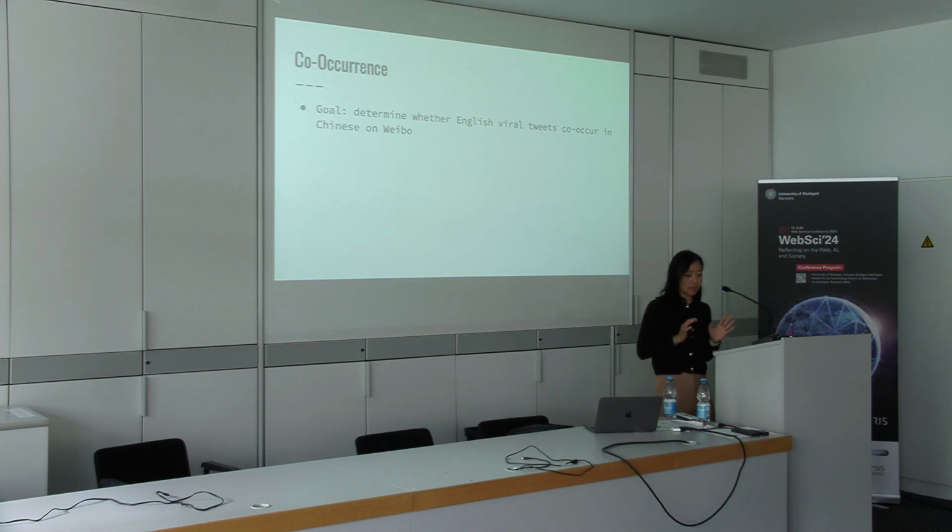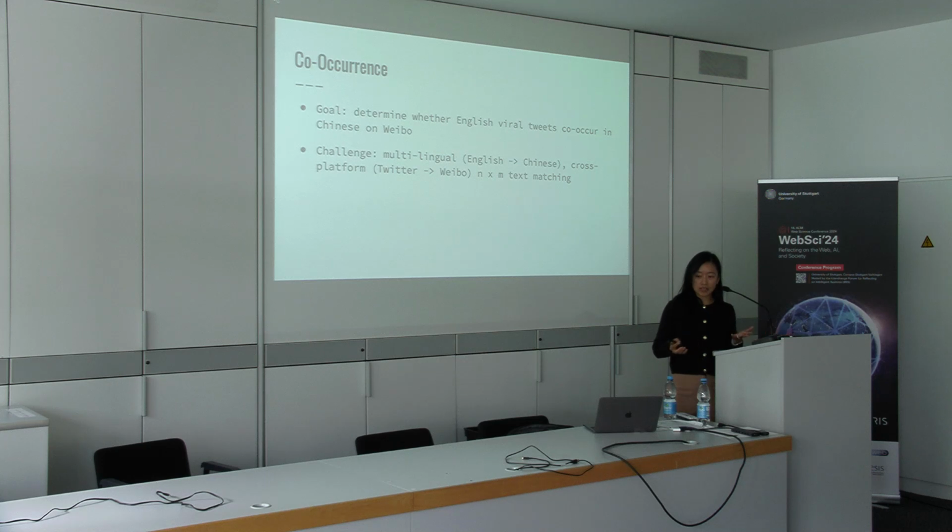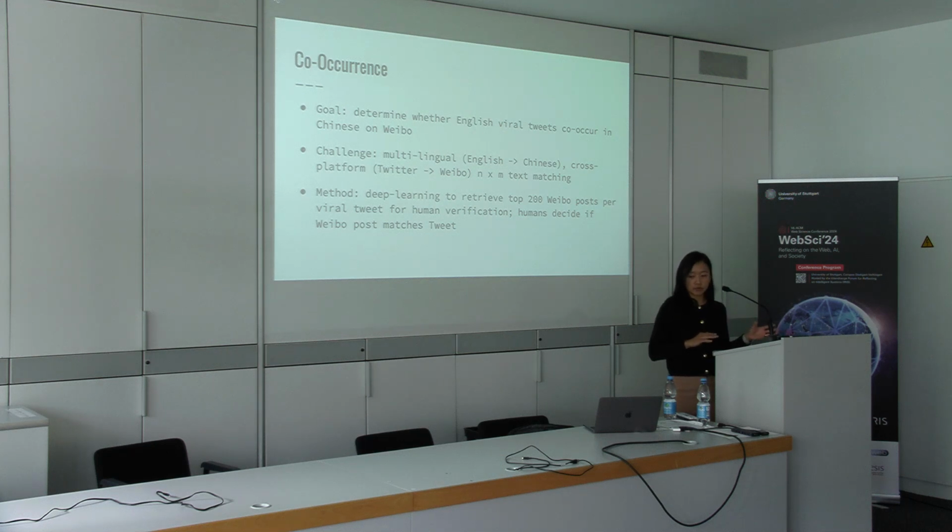So here in this paper, we're looking at co-occurrence. We're really looking at exact matches of content. And the goal is to determine whether these English language tweets appear in Chinese on Weibo. And so this is a multilingual task, and it's cross-platform. And even though we have a very small number of global viral tweets that we're looking at, there's a large search set that we're looking for them in. And so what we do in this paper is to combine deep learning to retrieve the most likely matches on Weibo, and then use human annotators to find those exact matches for identifying co-occurrence.